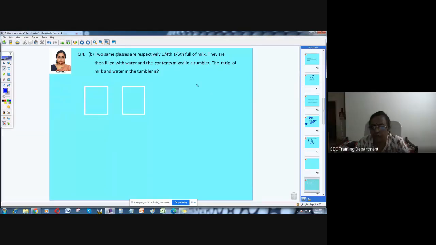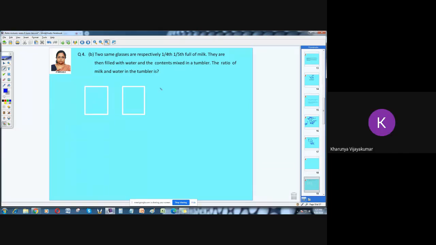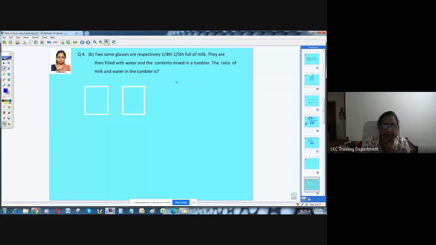20. How did that 20 come? From where did you get this 20? LCM of 4 and 5. Good. Whenever you have some kind of fractions given, not only for this problem but for any fraction problem, you just consider the denominator values and take the LCM of that as a total.